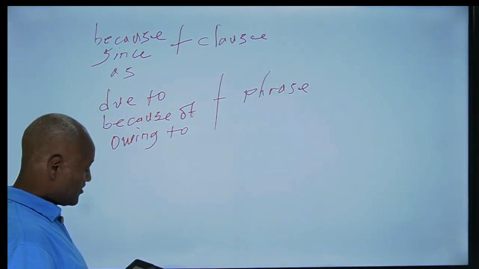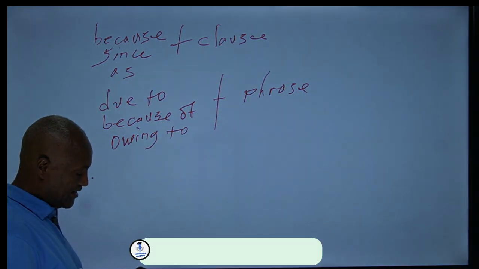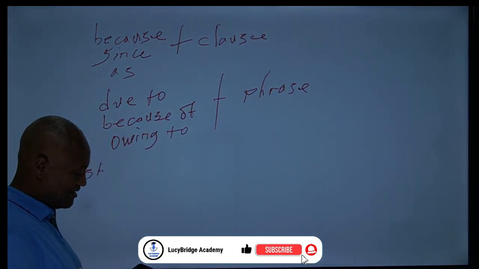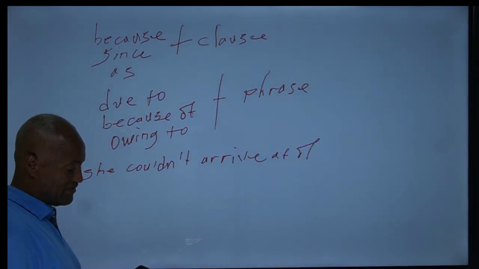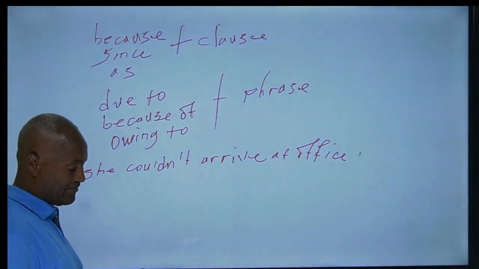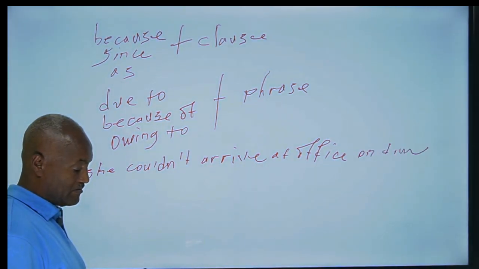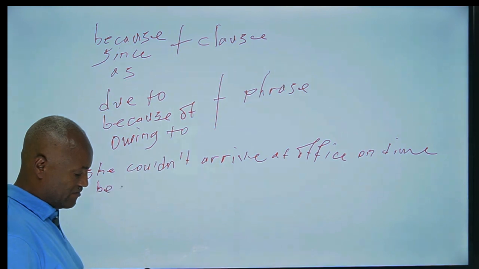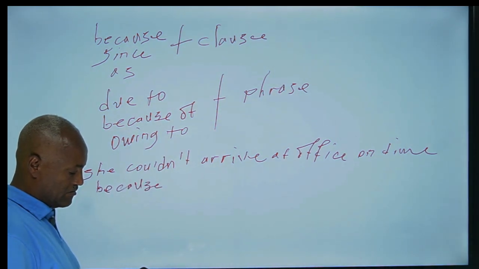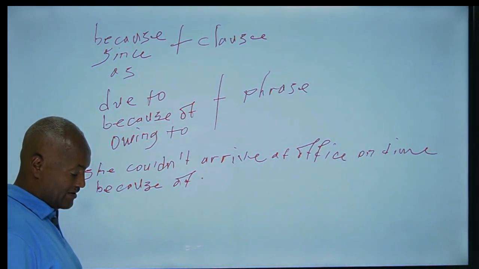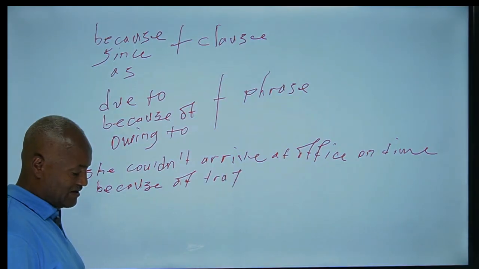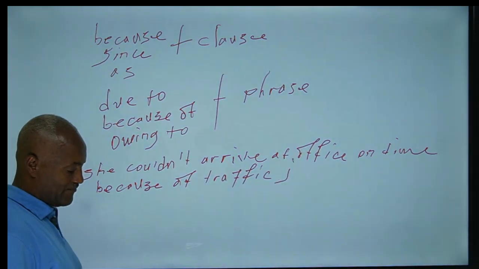Therefore, you have to see it like this. For instance, she couldn't arrive at the office on time because of traffic jam.